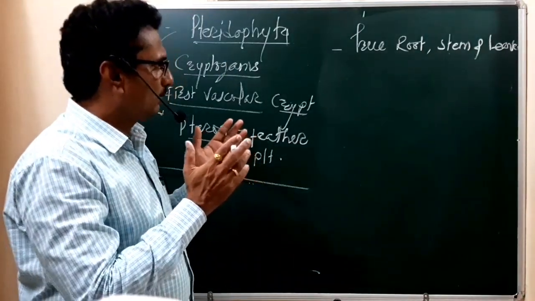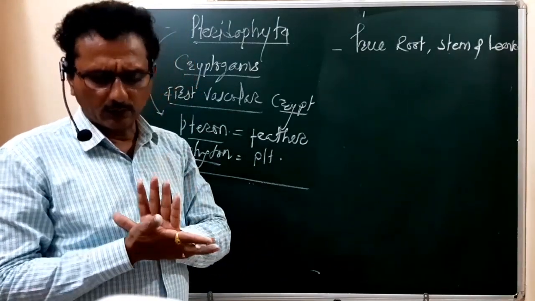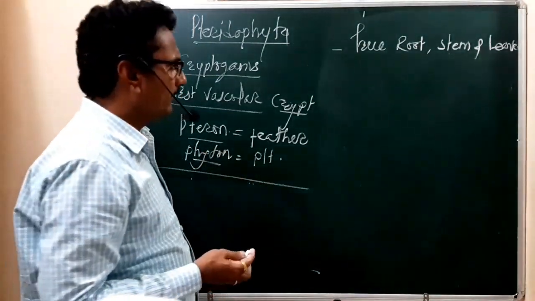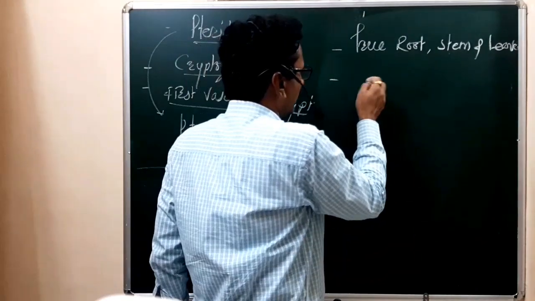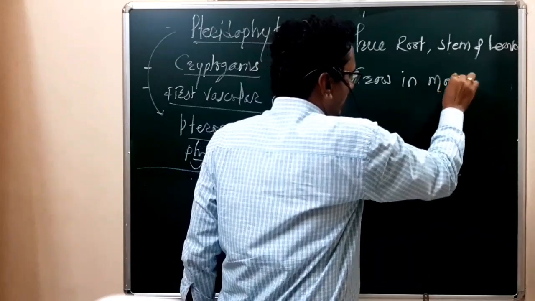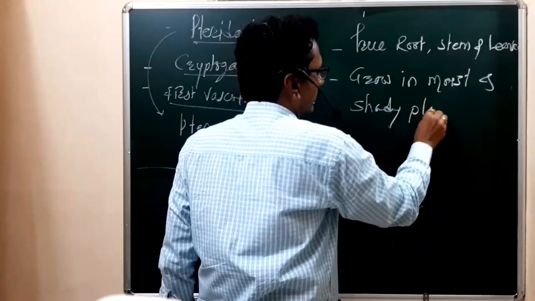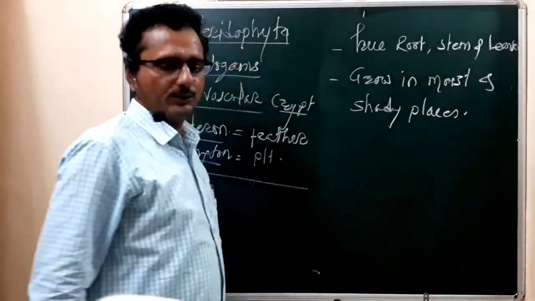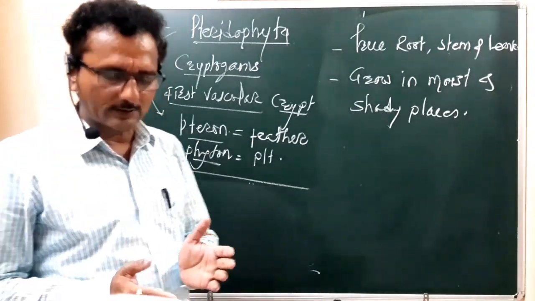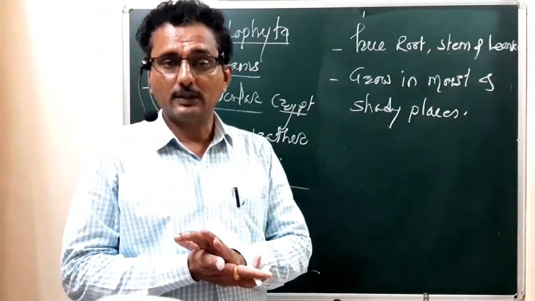So this is the most important characteristic feature of the Pteridophyta plant group. Then the next thing is where Pteridophyta grow. They grow in moist and shady places. Okay, they require moist and shady places. Such moist and shady places are required for the growth of this Pteridophyta plant group.